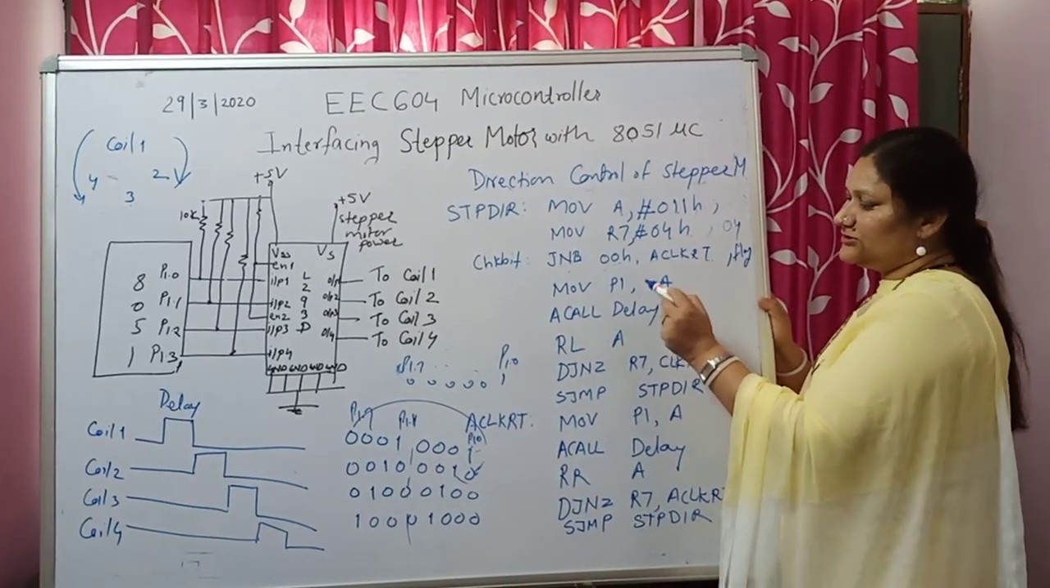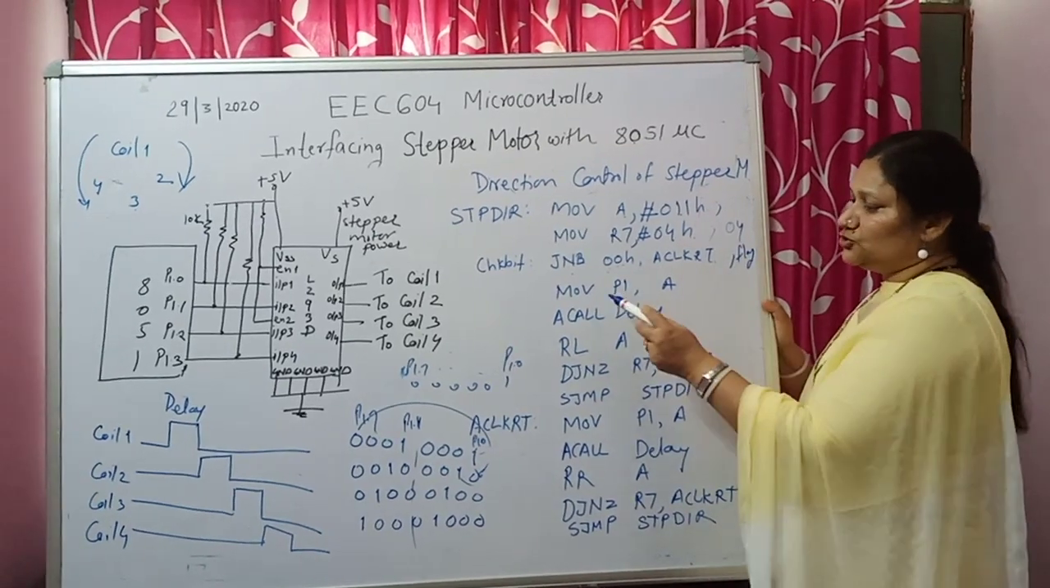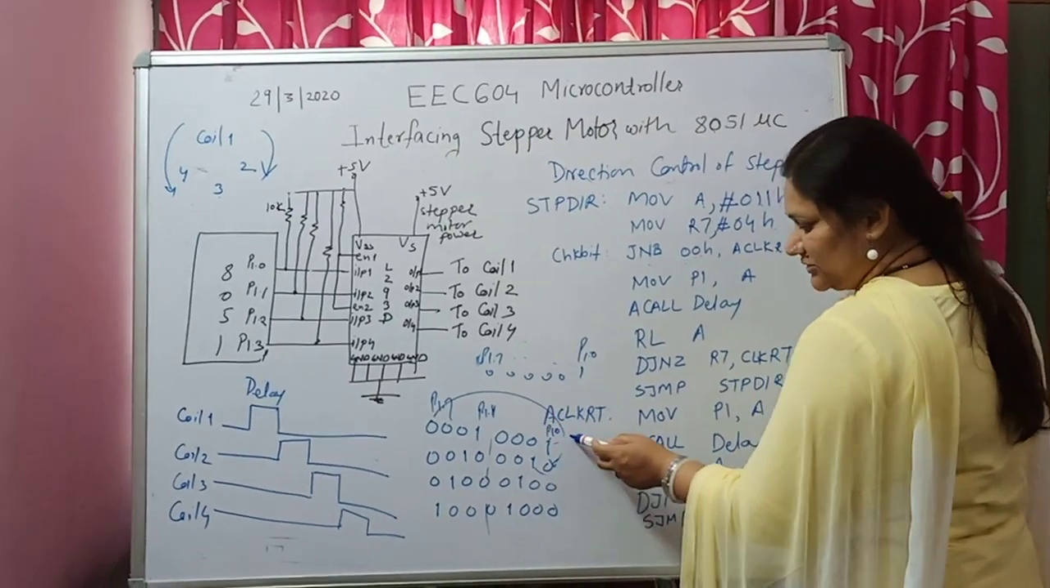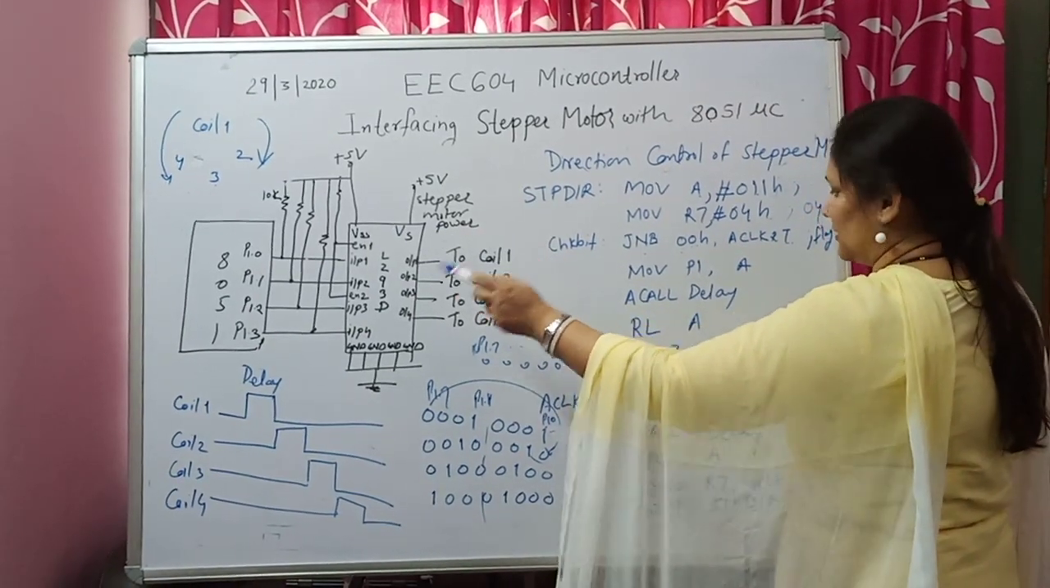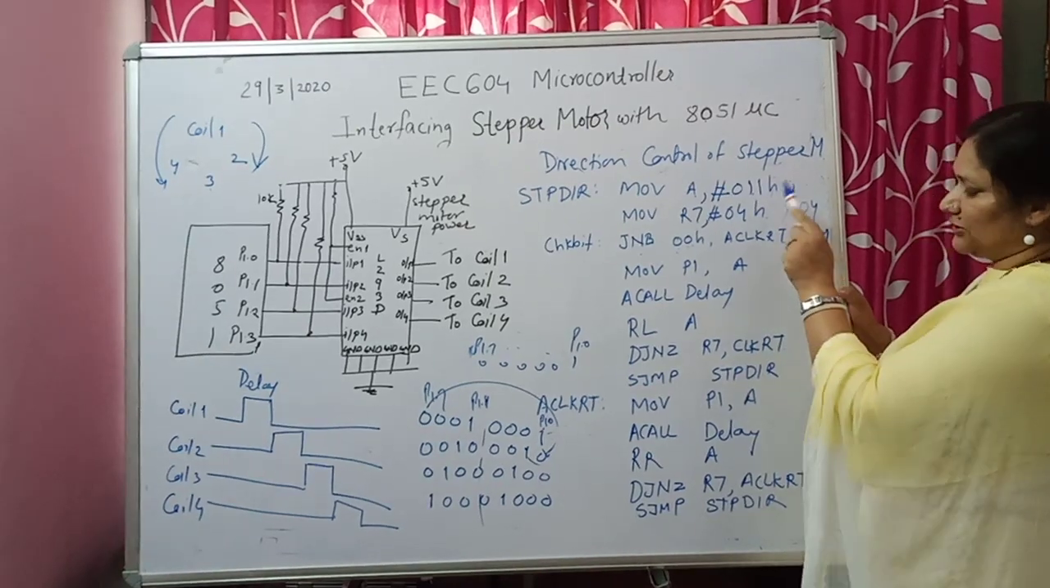Now what we are doing, what is there in the accumulator? In the accumulator we have 11 hex. So 11 hex will go to port 1. So this particular pattern is going to port 1, and port 1.0 is getting 1 with this particular pattern.